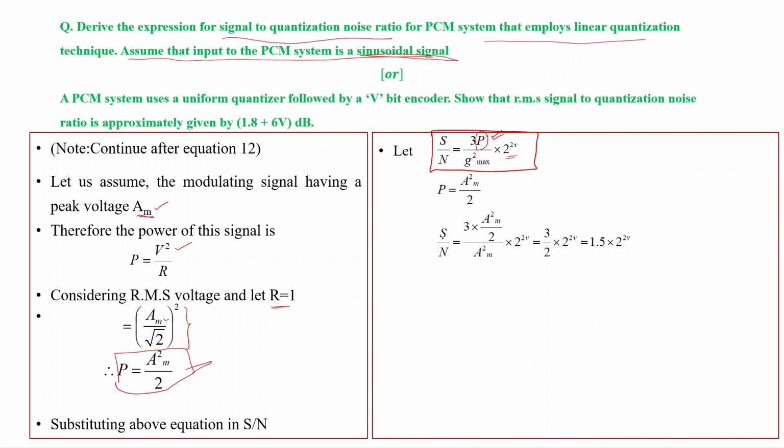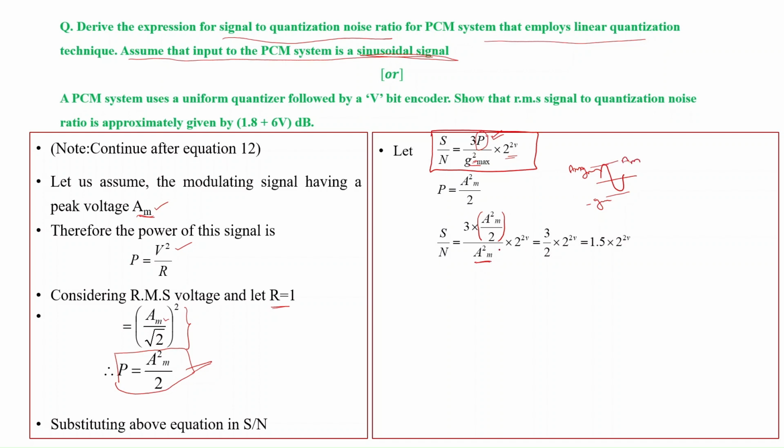If you do that, the signal to noise ratio becomes 3 into AM square by 2, divided by G max square, into 2 to the power 2v. So what is G max? G max is the total range, from here to this point. I have assumed this is G max and this is minus G max, which means AM is G max and minus AM is minus G max. Therefore, in place of G max square we get AM square. The amplitude of the message signal is AM.